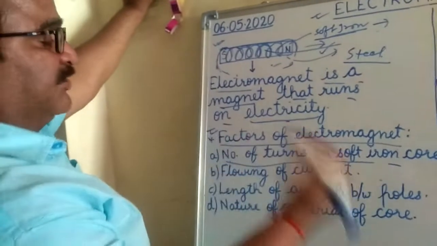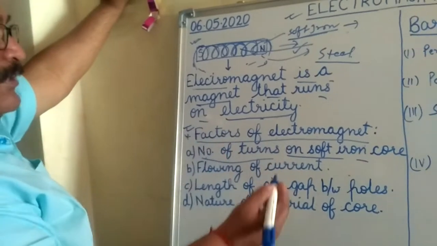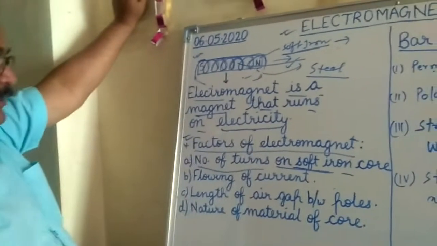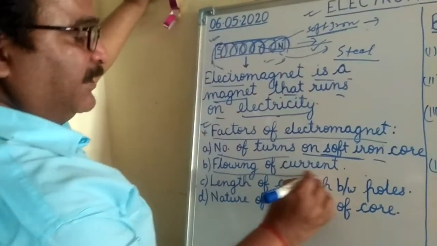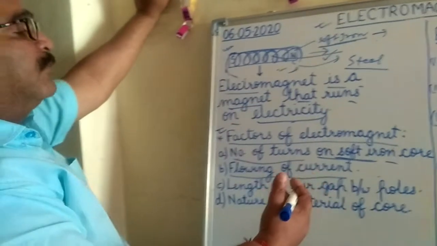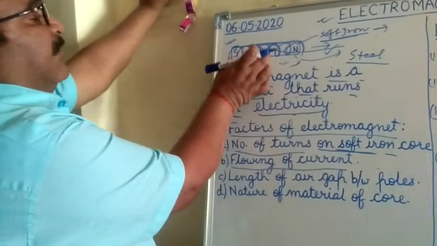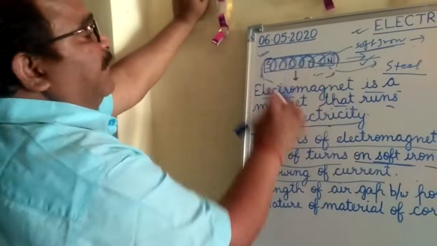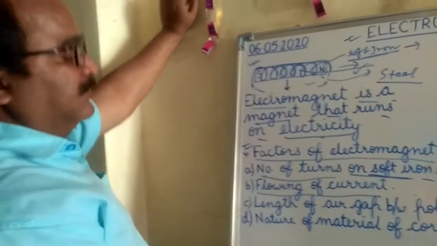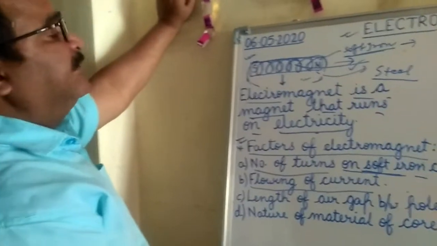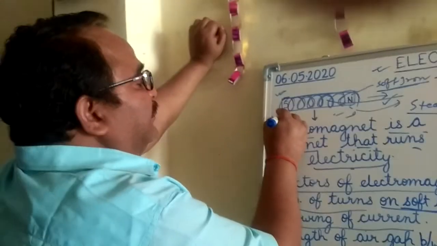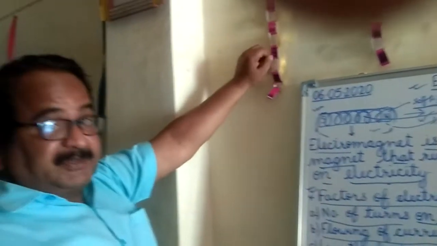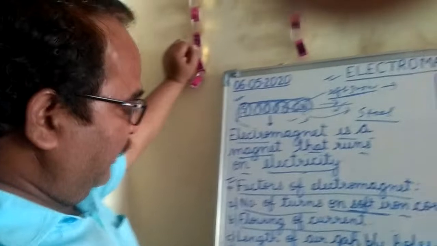First, if you increase the turns of the wire on the soft iron core, then it becomes a stronger magnet. Second, the flowing of current. If you increase the strength of the current in that system of the electromagnet, then you see that the strength of the electromagnet also becomes higher.